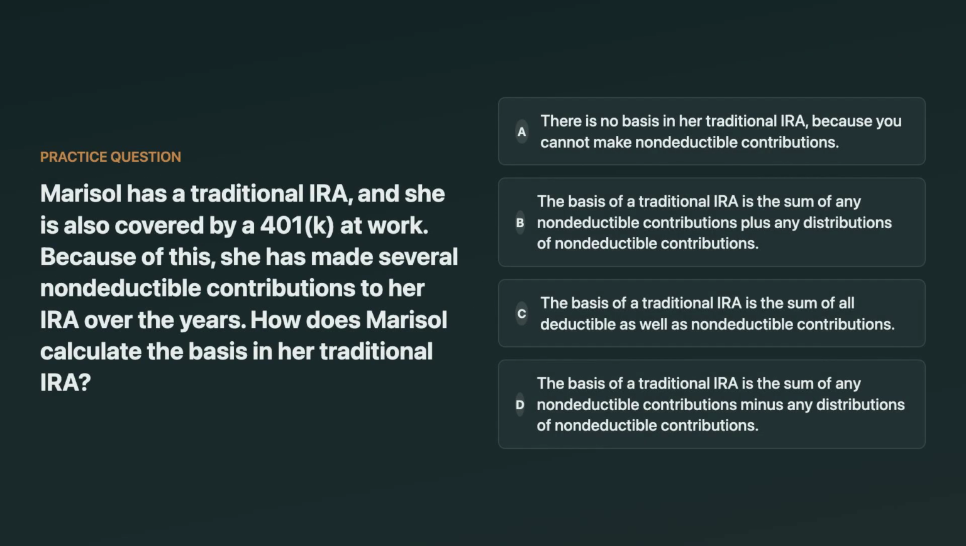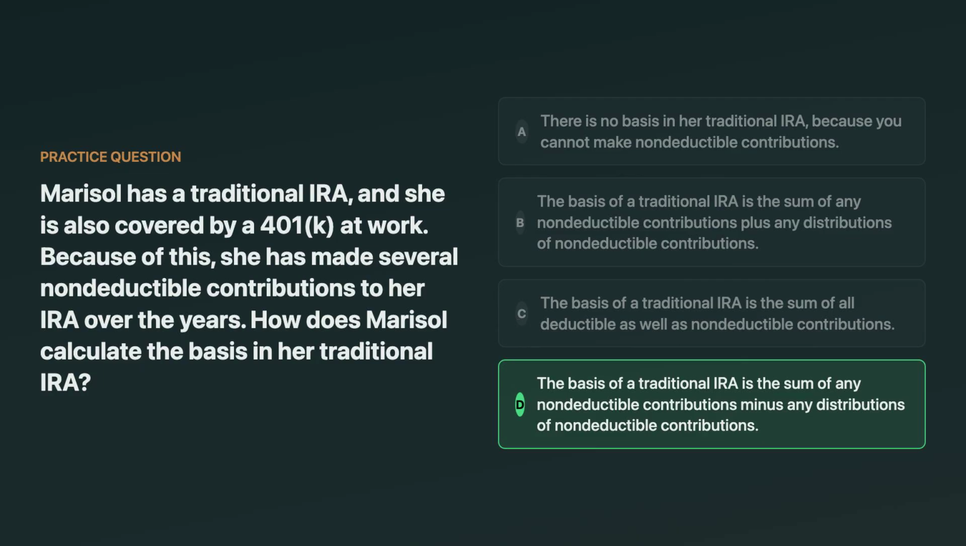Marisol has a traditional IRA, and she's also covered by a 401(k) at work. Because of that, she's made several non-deductible contributions to her IRA over the years. How does Marisol calculate the basis in her traditional IRA? The choices include no basis at all, basis as deductible plus non-deductible contributions, or basis as non-deductible contributions adjusted for distributions. Think about it.